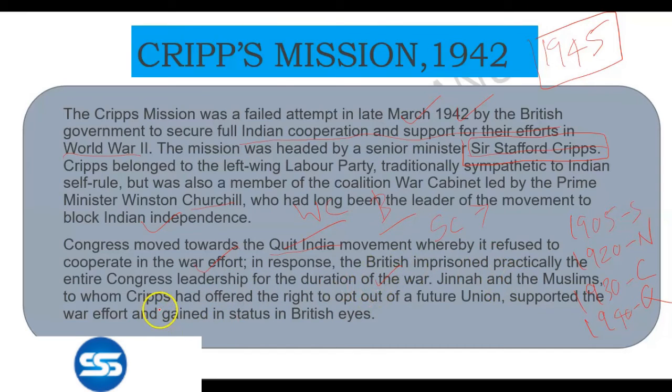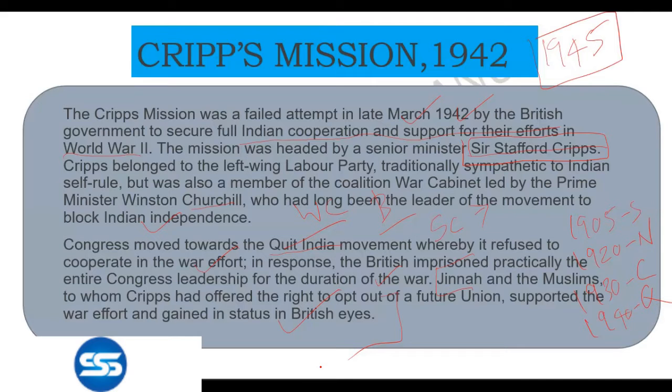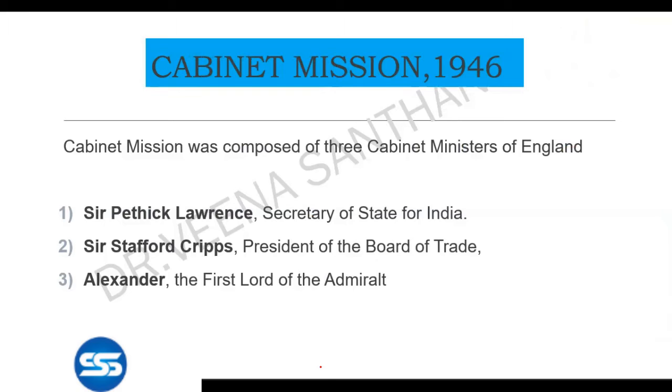Jinnah and the Muslims, to whom Cripps had offered the right to opt out of a future union, supported the war effort and gained in status in British eyes. So here, almost all Congress leaders were inside the prison, but Muslim League openly supported British. Okay. So next is the cabinet mission. During this Cripps mission, this Muslim League demanded this to Constituent Assembly, but no decision was made.